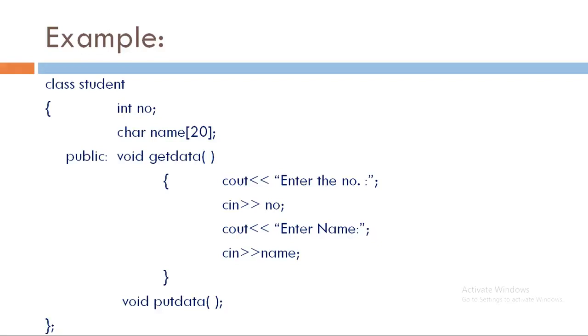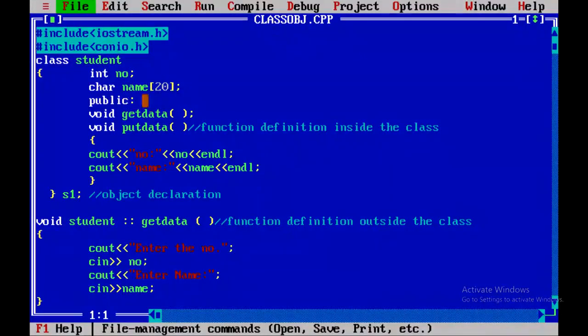So here is the simple program in which we have declared a class student having two data members, integer number and character name, and two member functions, void getData and void putData. See, here the putData function is defined within the class declaration. So we can say it is a function definition inside the class. It simply prints the value of data members number and name.